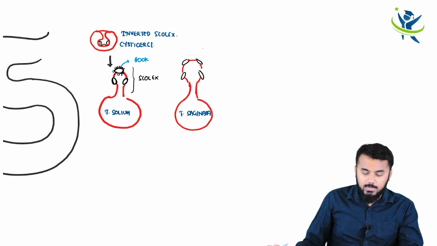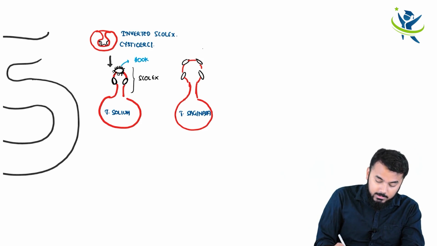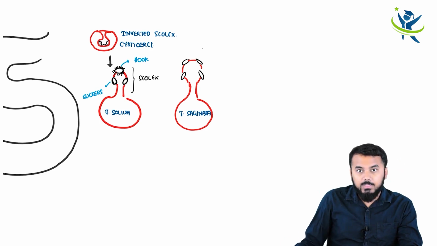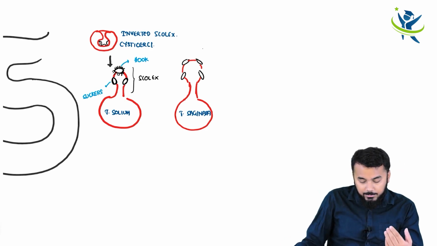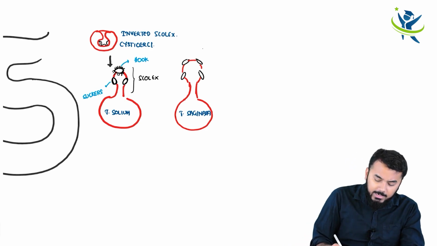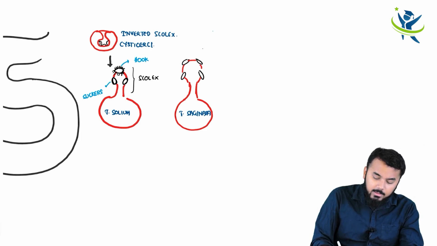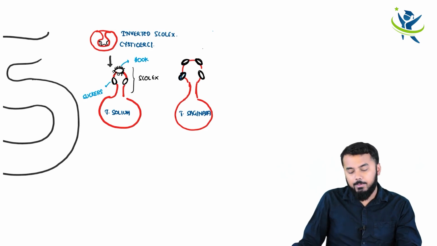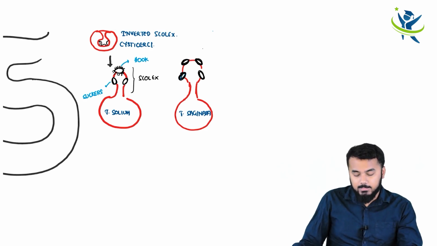Second important thing is that these are called suckers. Now suckers are present both in Taenia solium as well as Taenia saginata, but the only difference is that in Taenia saginata, when you look at the suckers, these suckers are hyperpigmented. You see, this is how they are hyperpigmented. This is the only difference.